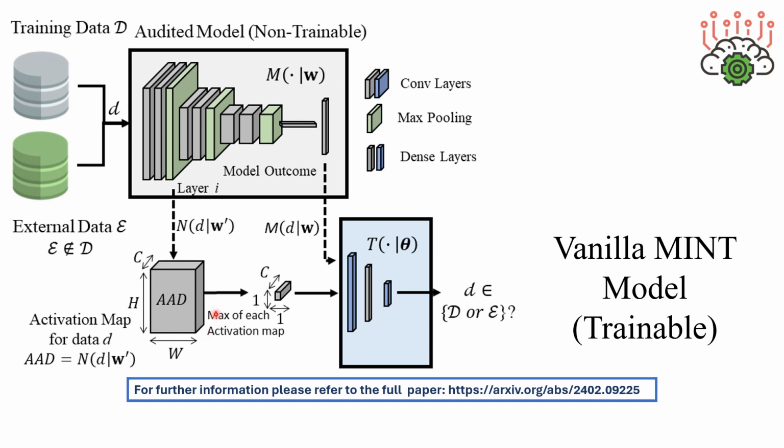If there are C filters in that convolutional layer, we have C activation maps, and obtaining the maximum from each map results in a vector of size C. This vector is used for the vanilla MINT model, which is therefore a multi-layer perceptron. Additionally, the output embedding can be used as input for this vanilla MINT model. For more technical details and a more in-depth explanation, please refer to the full paper.